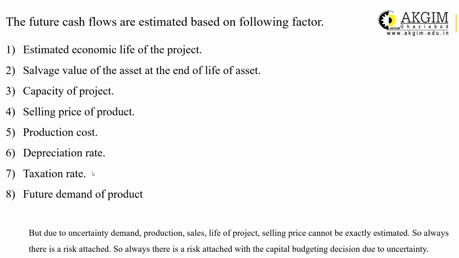Demand is always linked with production because we do production according to demand. So if there is uncertainty in demand, there will be uncertainty in production, then sales, then life. Everything is uncertain. You have to make certain assumptions, right? You have to make certain assumptions on the basis of which you will calculate cash flow and make the capital budgeting decision. So there will always be a risk attached. Because there is always a risk attached, you have to quantify the risk and incorporate it in the capital budgeting decisions to get accurate results.